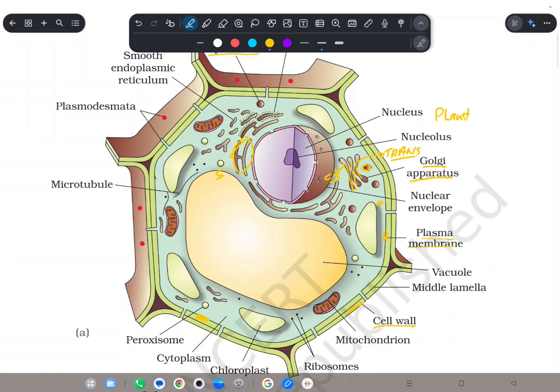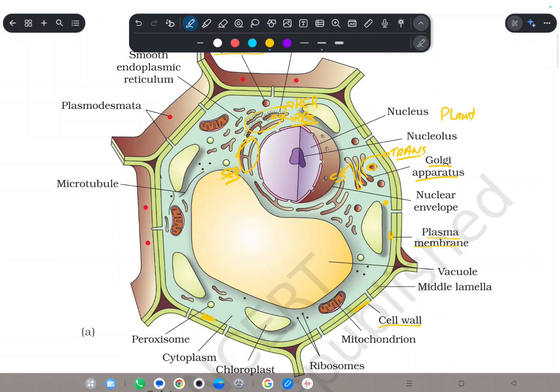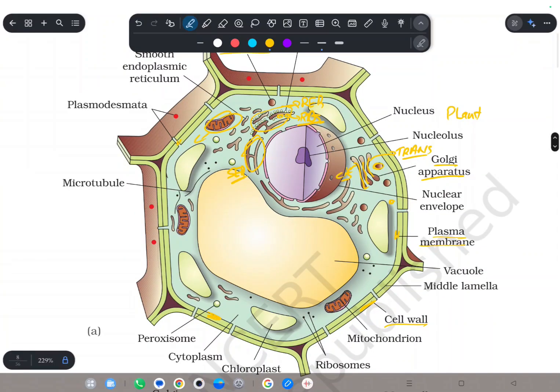Smooth endoplasmic reticulum. And these are rough endoplasmic reticulum, because they have these small ribosomes. These are mitochondria. This is the vacuole. And here the middle lamella.